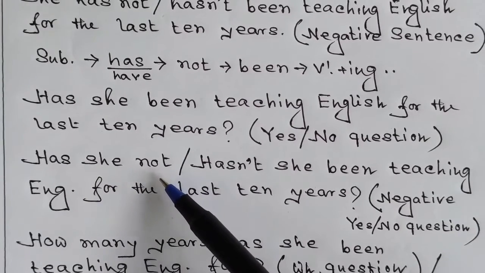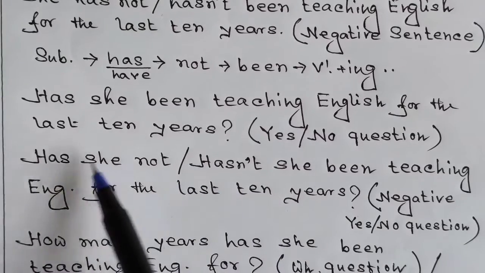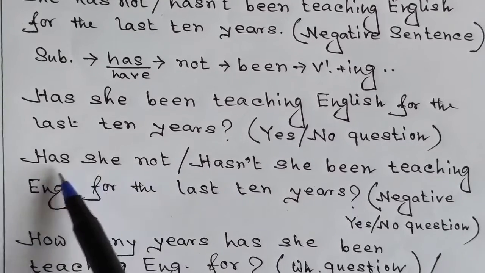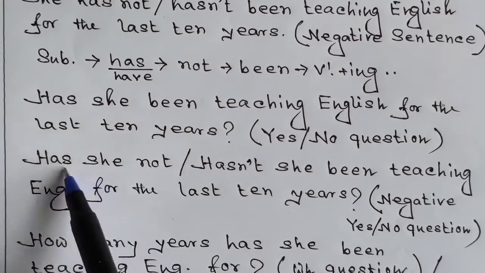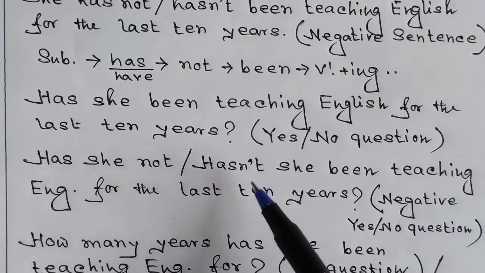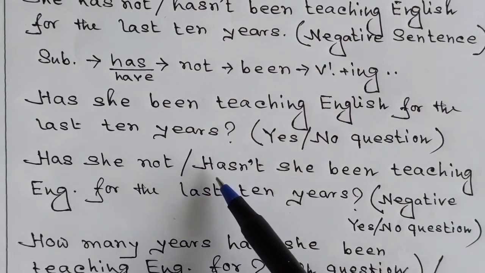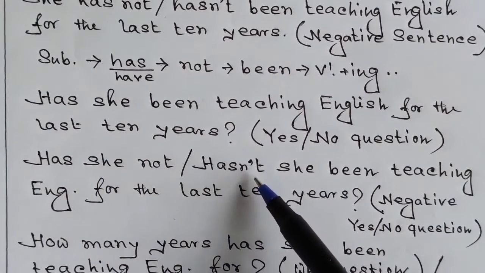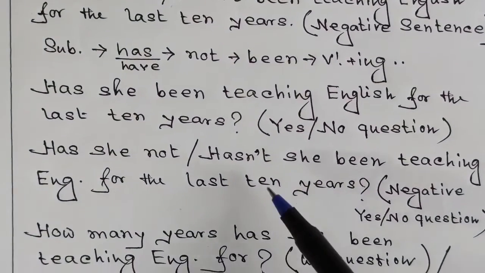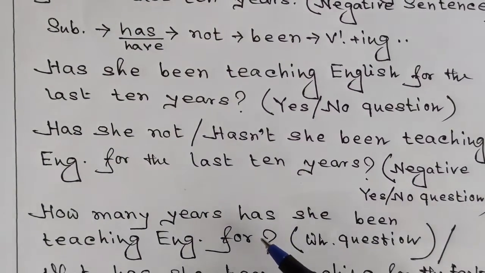Or we can together write this. We can connect these two words. We can write them all together, and that would be hasn't, and this is specially used in spoken English. Hasn't she been teaching English for the last 10 years?